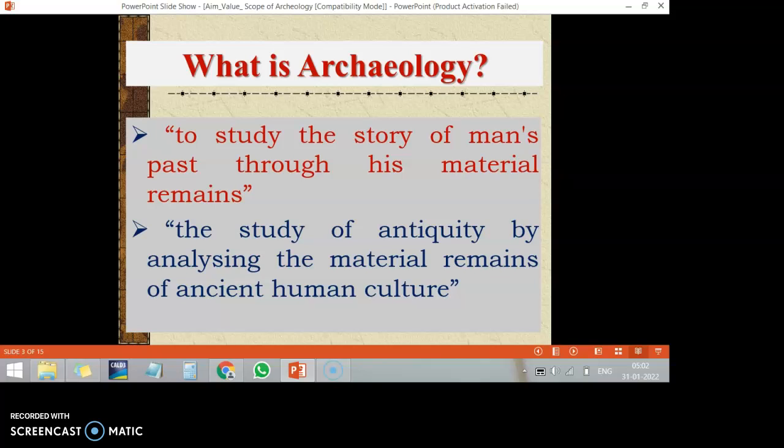Another important explanation about archaeology: it is the study of antiquity or artifacts by analyzing the material remains of ancient human culture. It is a kind of analyzing the human culture, analyzing the materials or the artifacts. What we call archaeological remains, that is called archaeology.